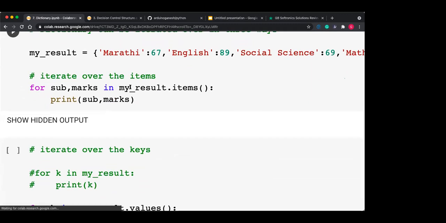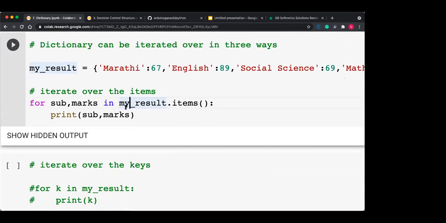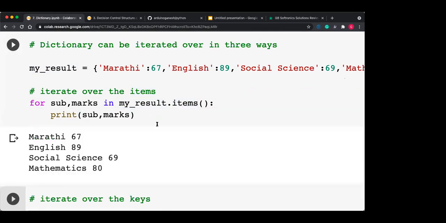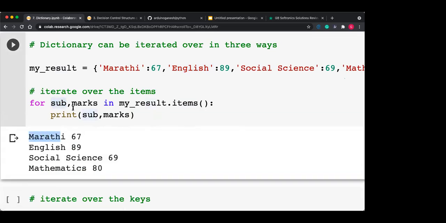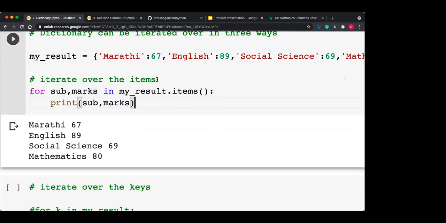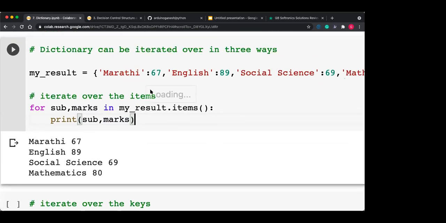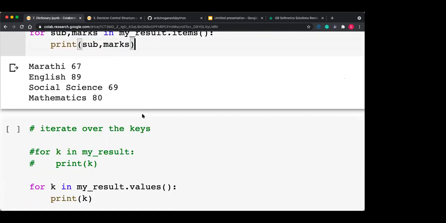So we can iterate over the dictionary also. For sub, marks in my_result.items(), if you are doing this, so all the items, that is sub, your subject, and marks, your marks, because sub is assigned to the keys and marks is assigned the values. Getting this? So we can iterate over the items of the dictionary also using the for loop.